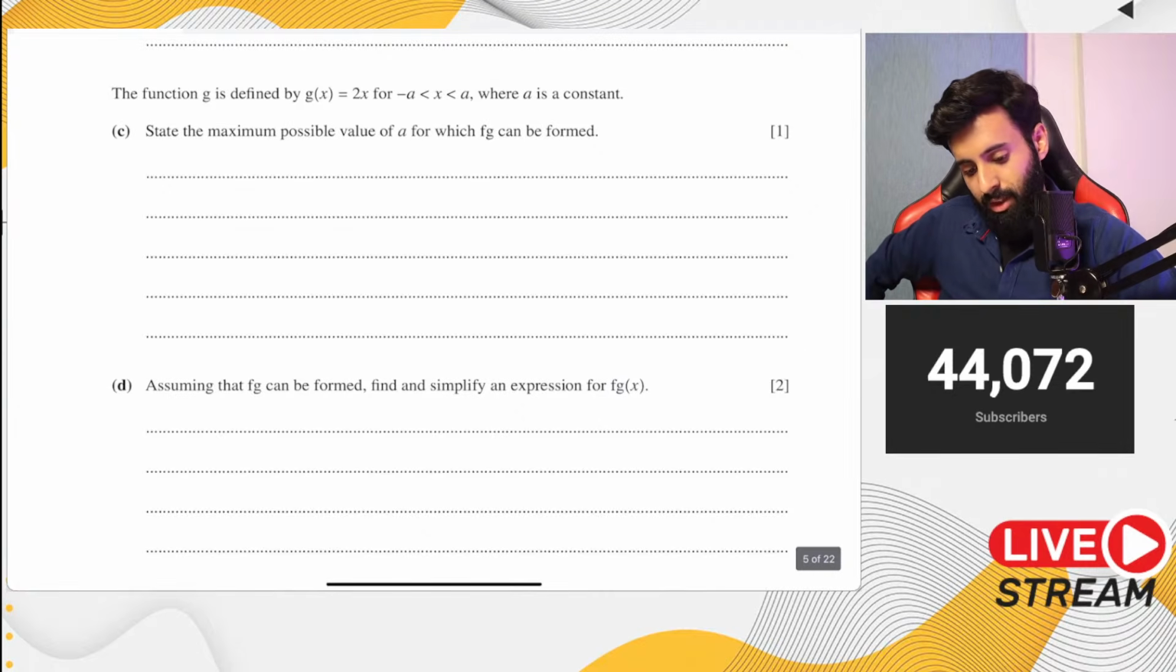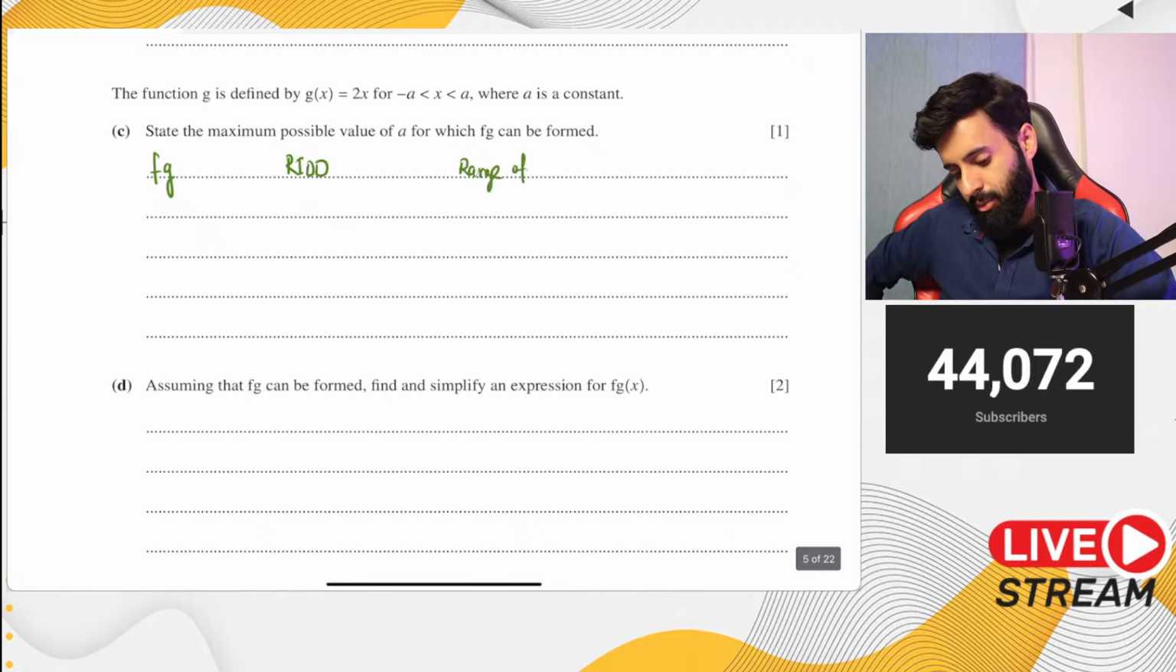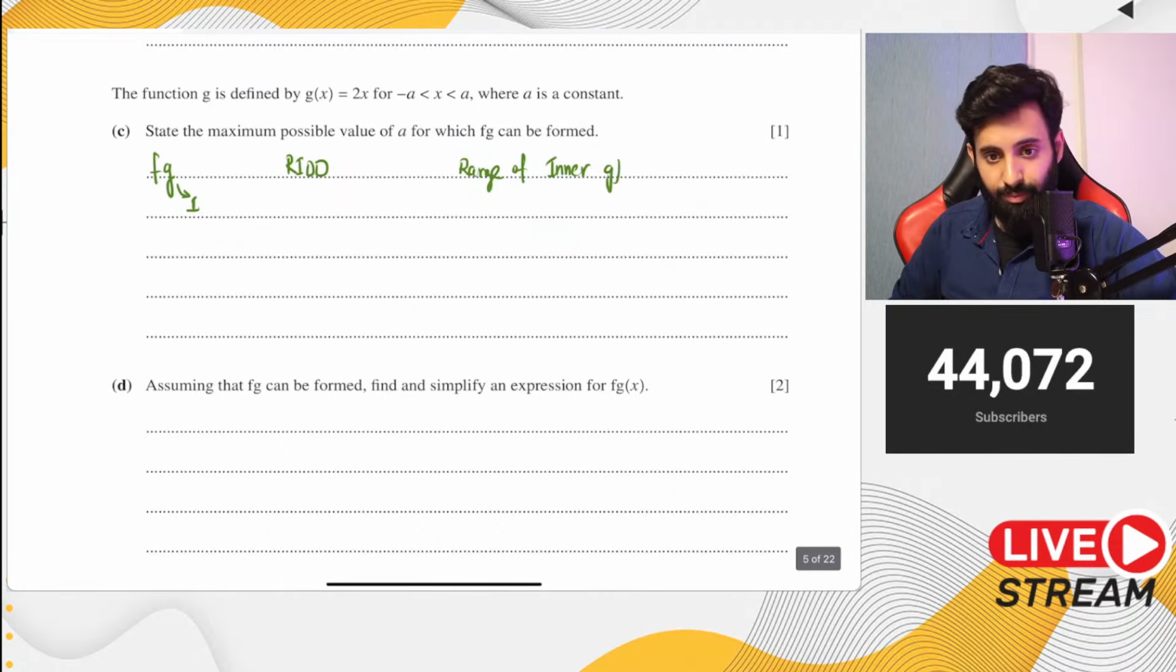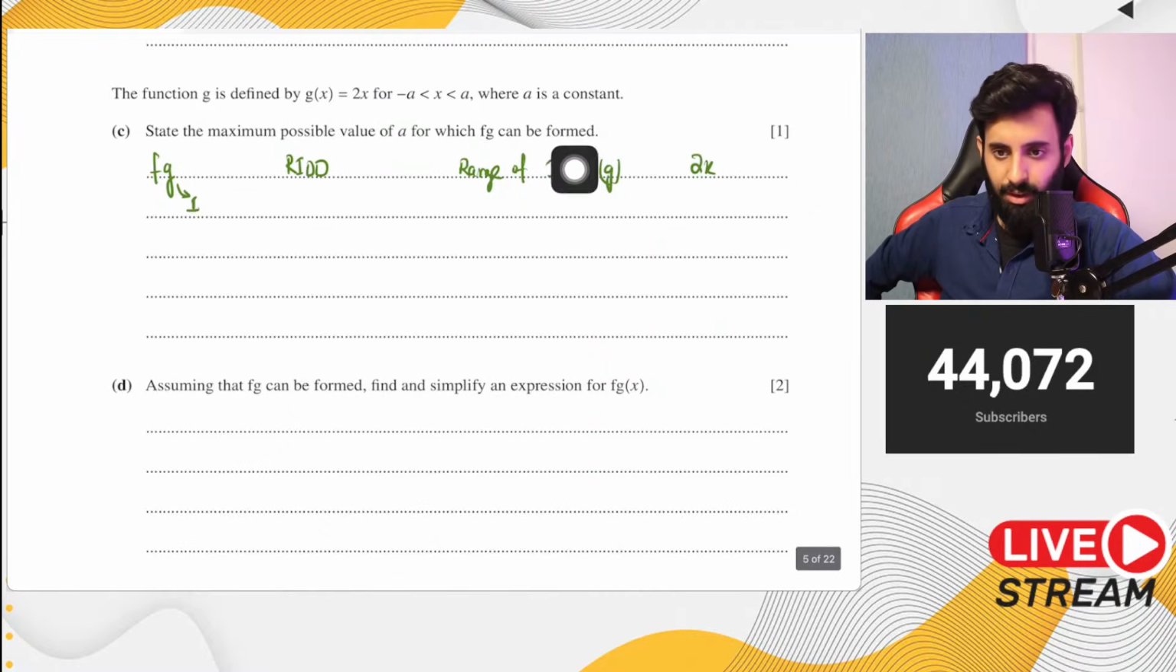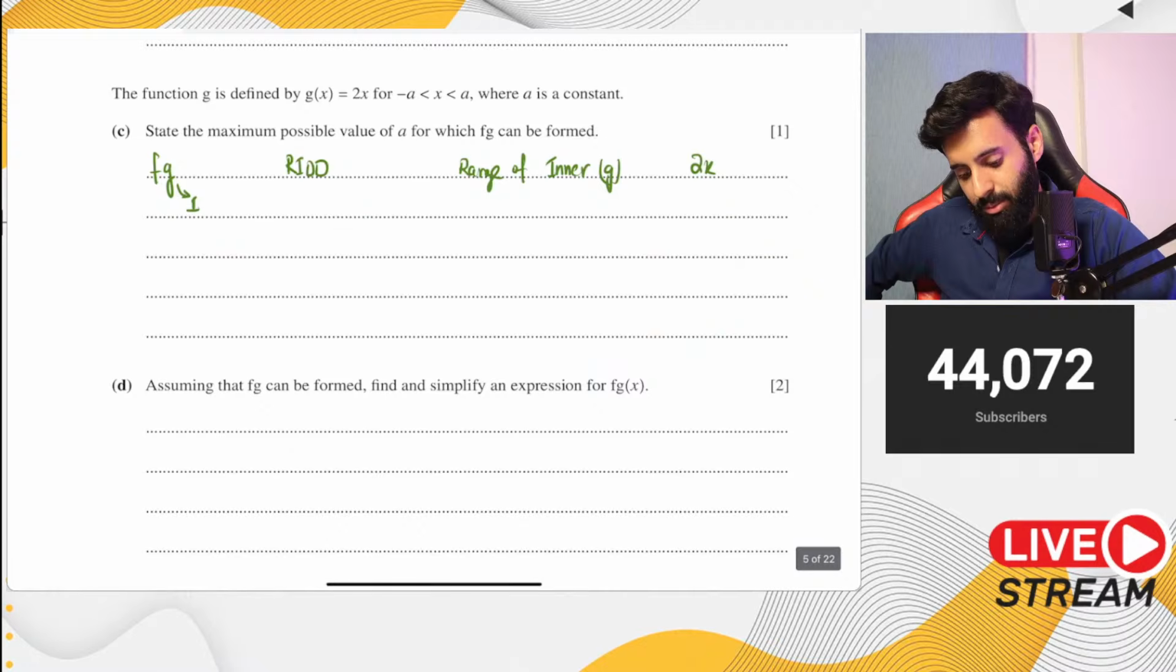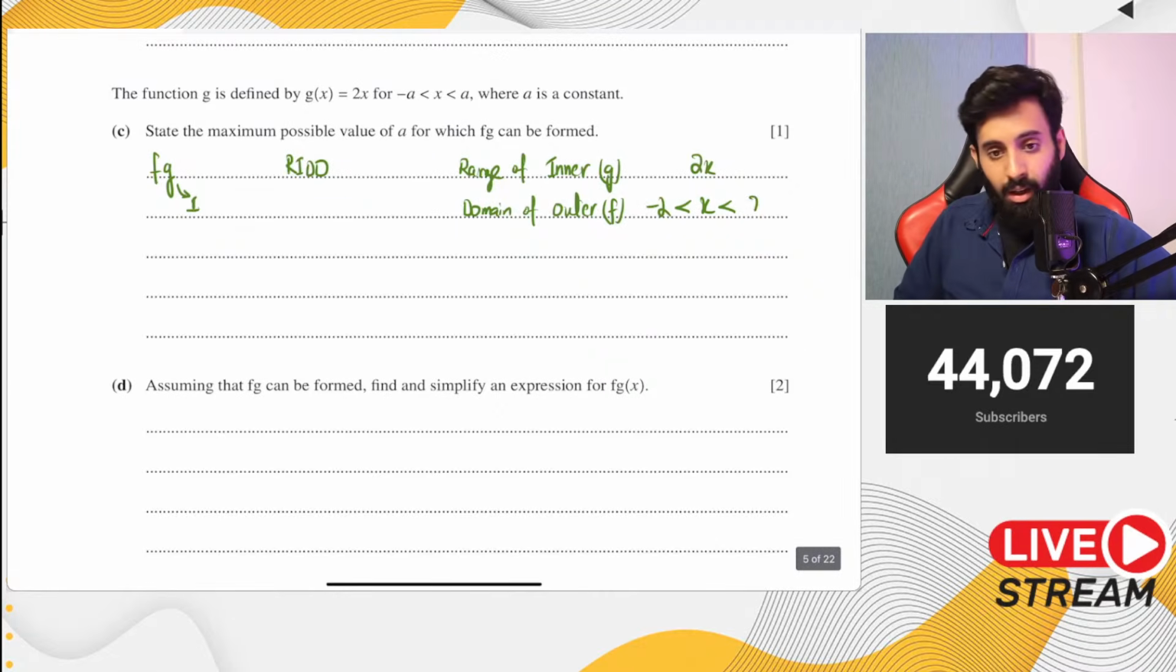Okay, now remember what I said. For fg, remember the range-domain method: the range of the inner function, and what's the inner function over here? It's g. The range of the inner function is basically 2x, because we don't know what the value of x is, so technically the range is as good as the function itself. It's 2x. And this should be equal to the domain of the outer function, which is f. And what's the domain of the outer function? The domain of the outer function is -2 and 2.